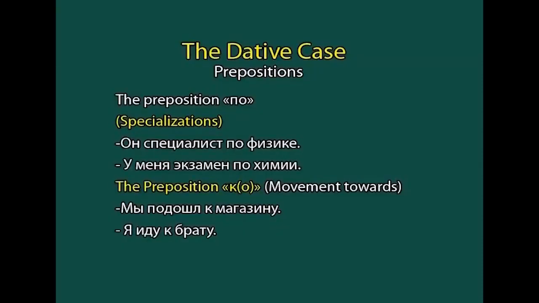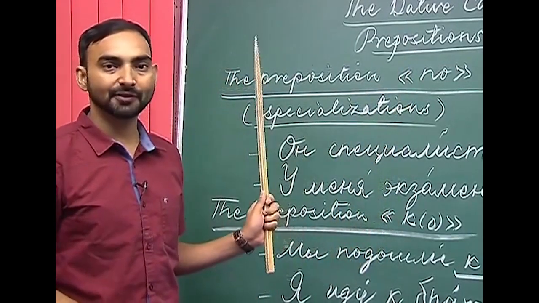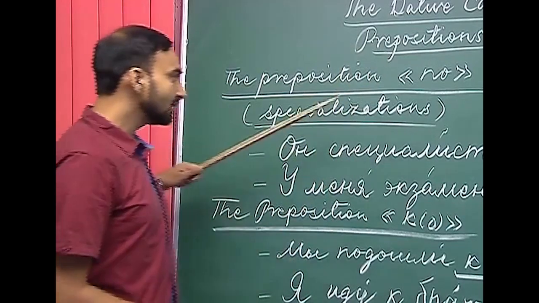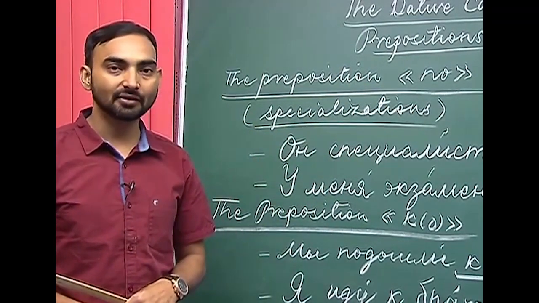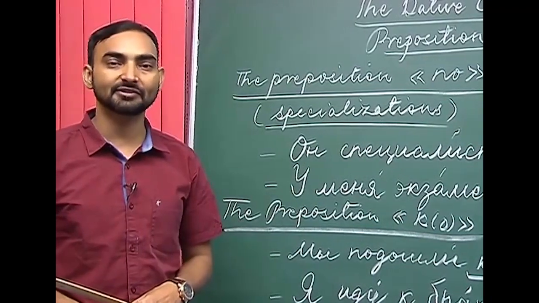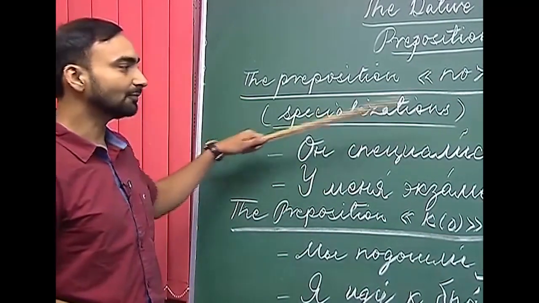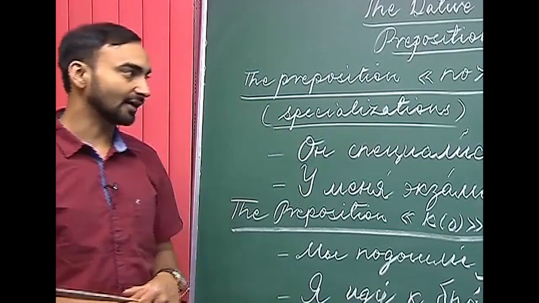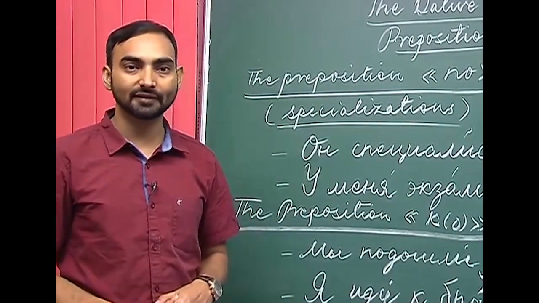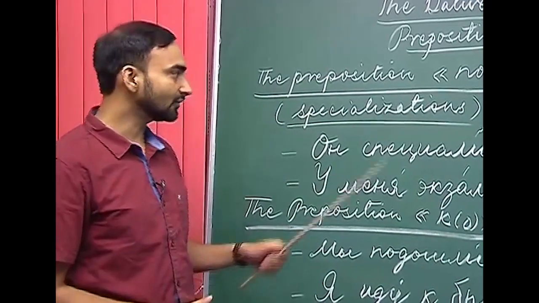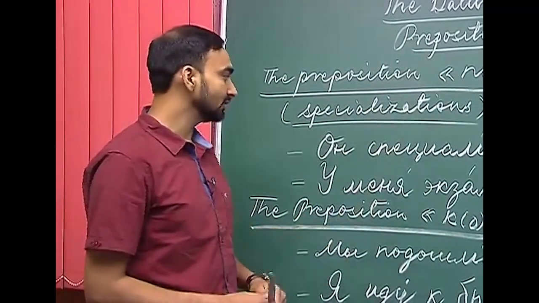We have already discussed some of the meanings, and the next meaning that the preposition per conveys is specialization. So, preposition per also indicates the specializations of a person or a thing. For example, it also conveys the meaning of a subject. When you want to denote a subject, then we also use the preposition per.